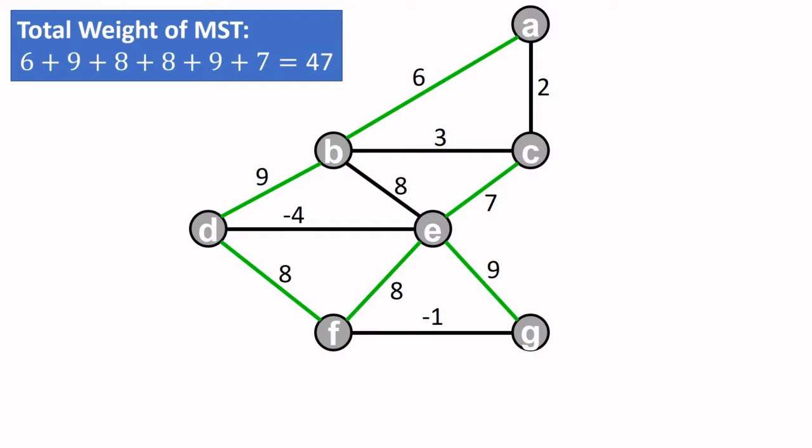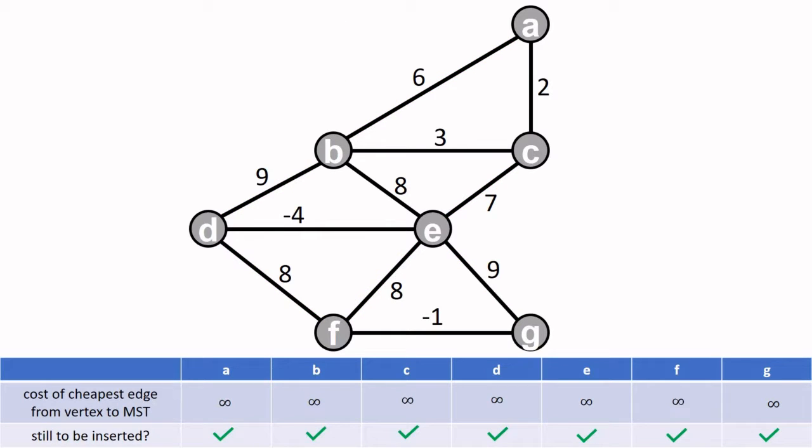In green, you can see a different spanning tree, where the weight has increased to 47. The goal of Prim's algorithm is to find a spanning tree with minimum weight. Let's go through Prim's algorithm step by step. Prim's algorithm iteratively adds a connecting edge with lowest weight such that no cycle is created.